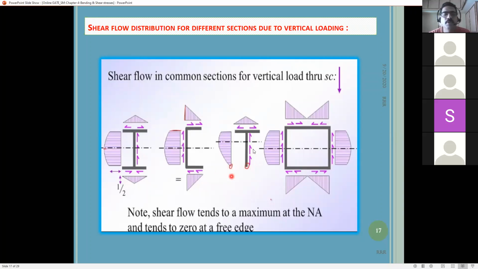We will do one or two problems so you can understand, but for the sake of remembering the concept, please remember that in the shear flow diagram, the extreme edges, the free edges, are zero, and the maximum is at the neutral axis. Just remember these 2 points, then we will do this. Okay, so these are the